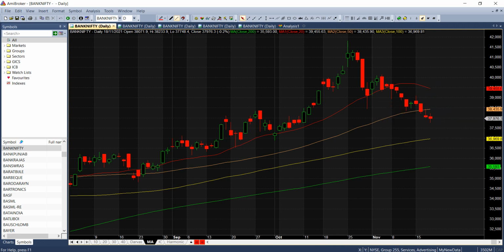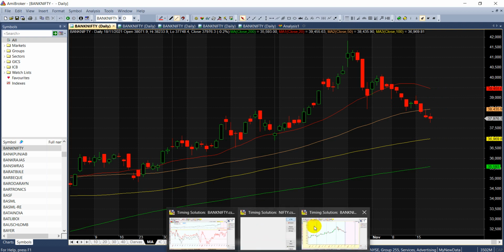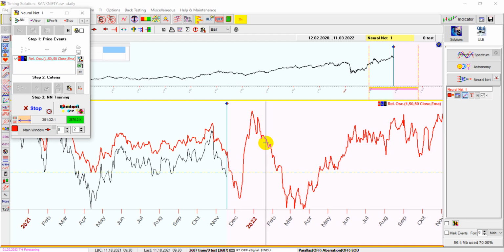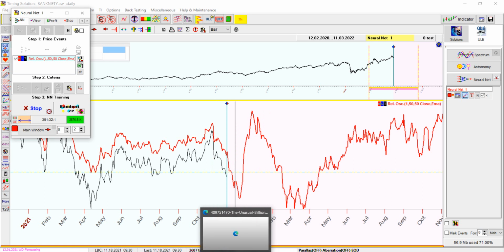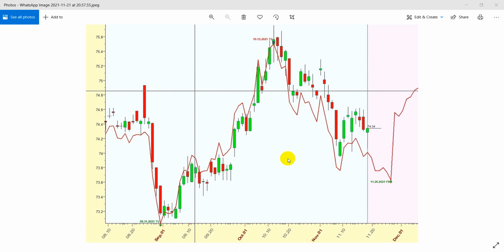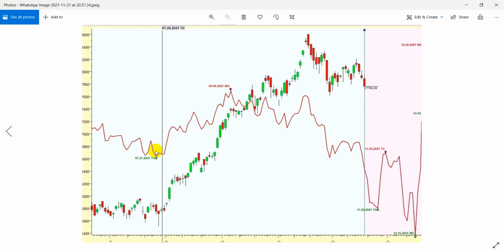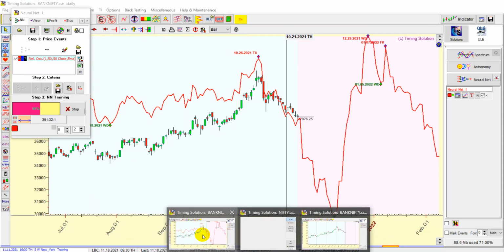And now let me quickly show you the neural analysis also. So this is the neural analysis for Nifty. Let me quickly open it for Nifty and Bank Nifty. This is for USD INR. It says a slow and steady decline around 26th, and then we can see a bottom and a good rally. And if I go one step before, this is for Nifty. Again, the fall can continue and it can make a bottom around 25th and a rally. And for Bank Nifty, we have it here.